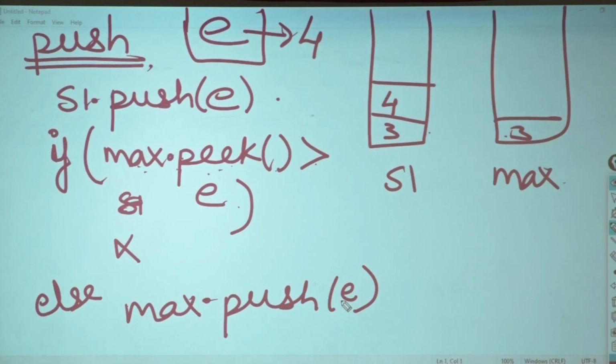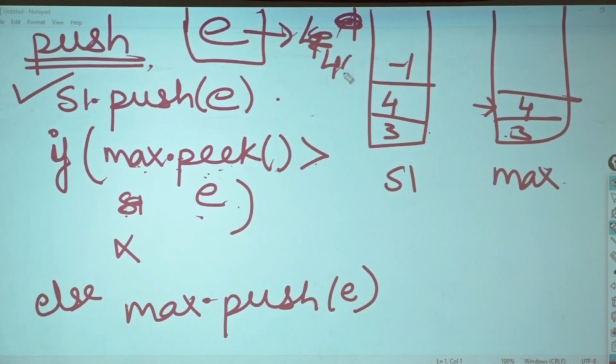Correct? So now who comes? So I pushed here 4. Now minus 1 comes. I will push minus 1 here. Done. Now I will check. Max dot peak is who? 4. Is it greater than minus 1? Yes. Don't do anything. Okay? So I am not putting minus 1 here.